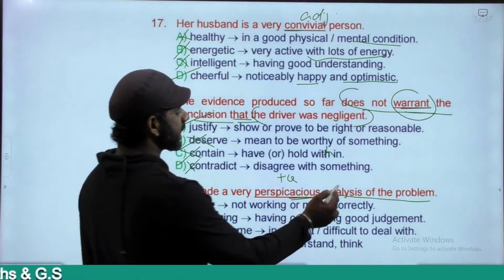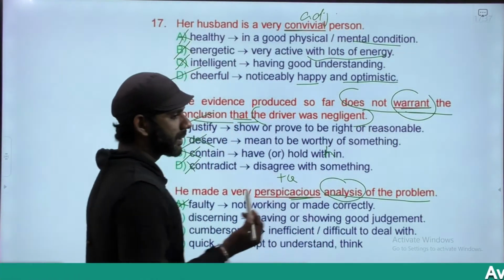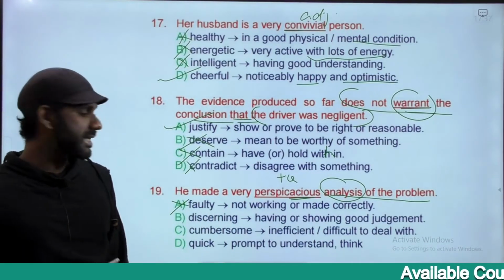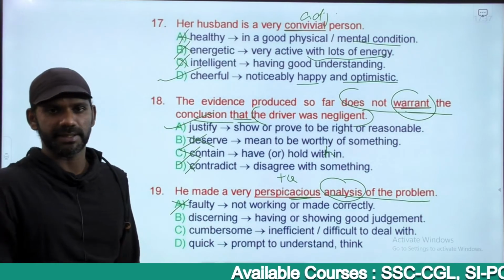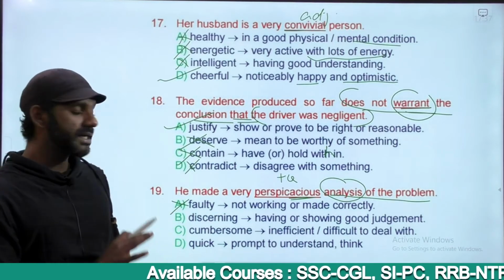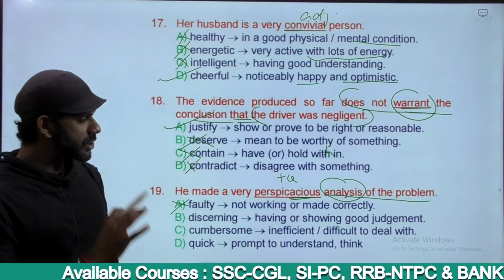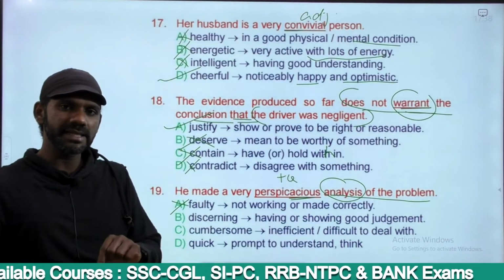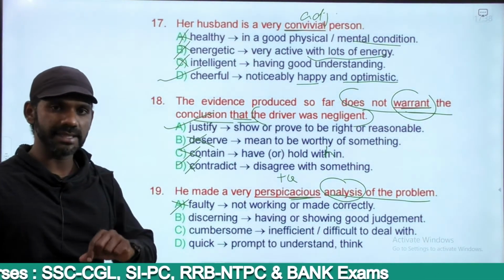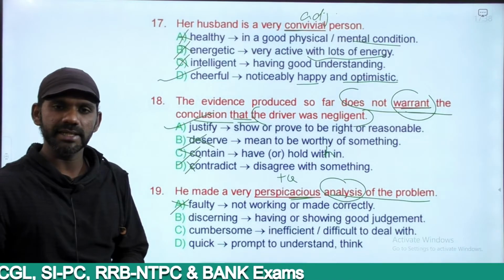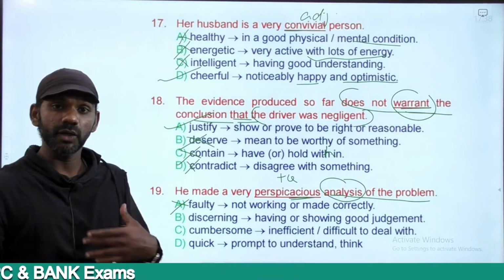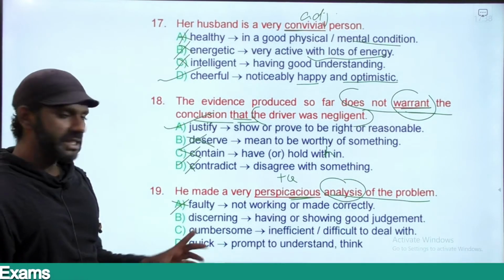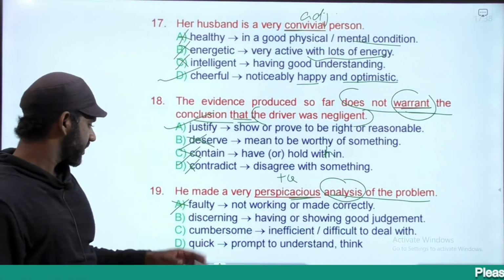When we do an analysis, we should be in a state to give a good judgment about the thing we analyze. That's the meaning of discerning and perspicacious: having or showing good judgment. We should think from all sides, take all the facts into consideration, and then go for a judgment. This one fits the meaning of perspicacious.